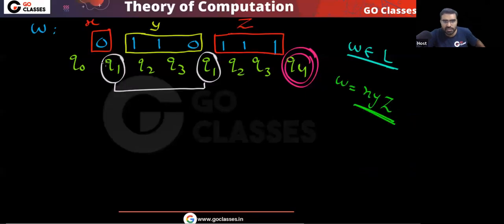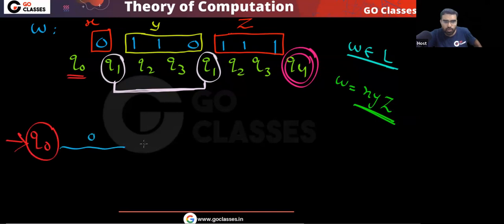So you can see this Q1 is repeating. Between this repetition, you have some part of the string. This part of the string, let's call it Y, this part of the string, let's call it X, and this part of the string, let's call it Z. So I can say W is equal to XYZ. Now, can you notice what is happening? You will always start in the initial state.